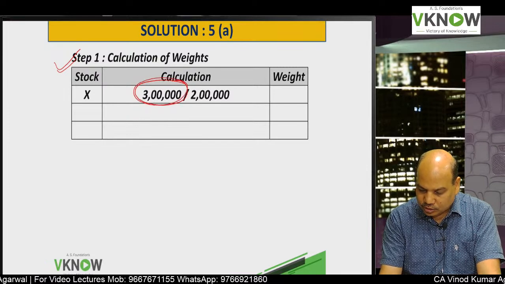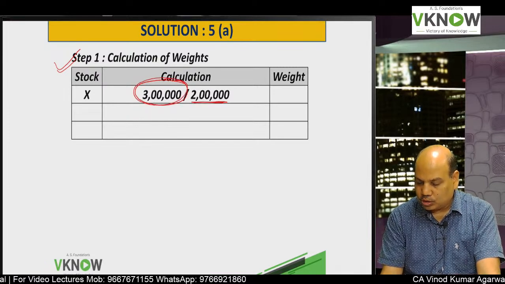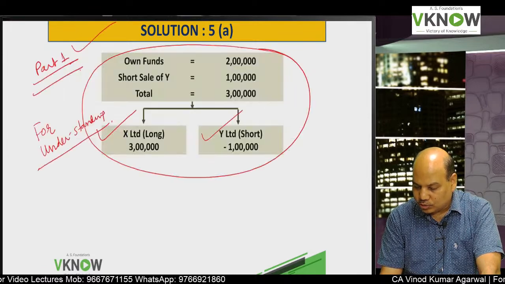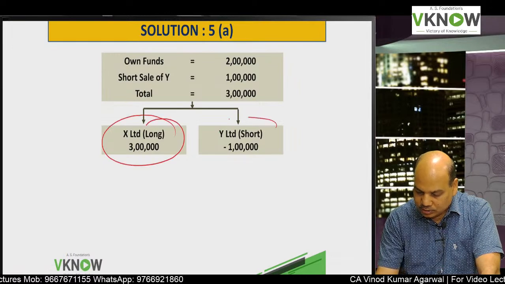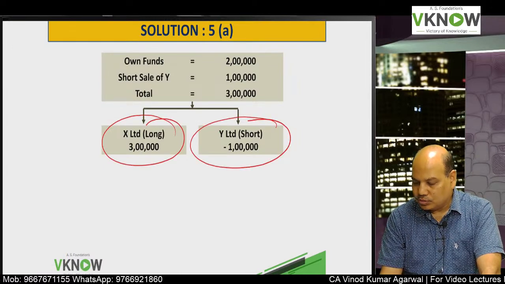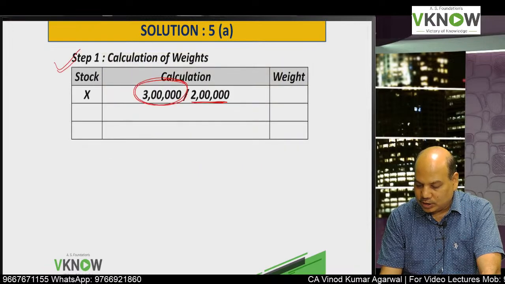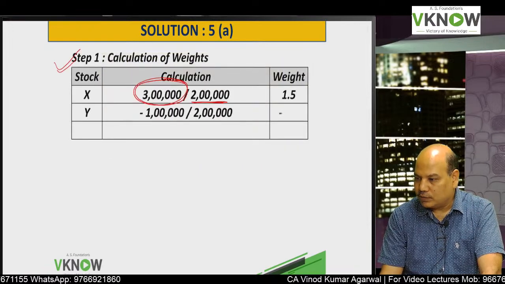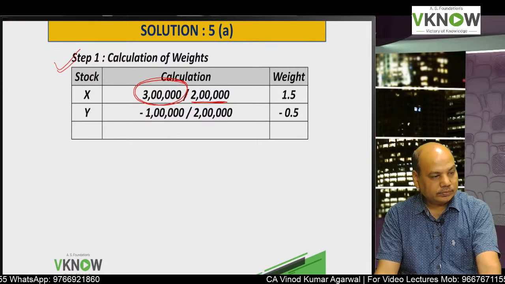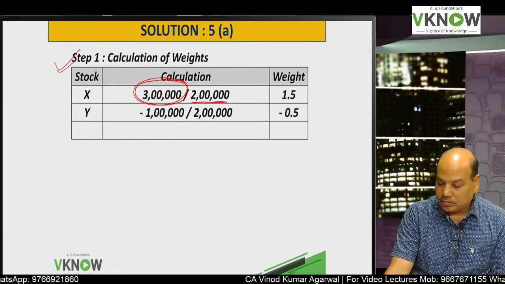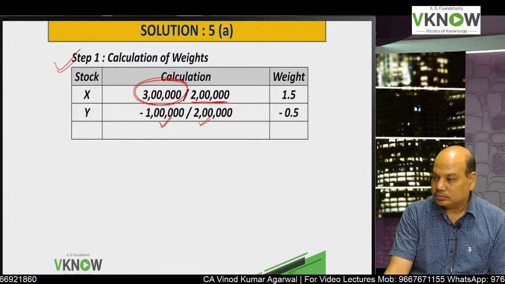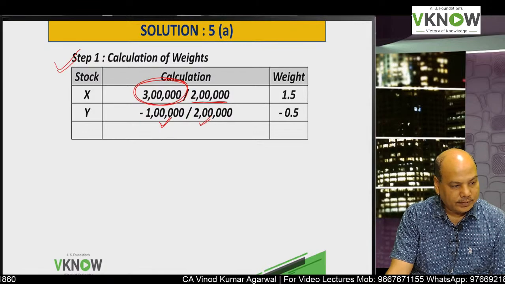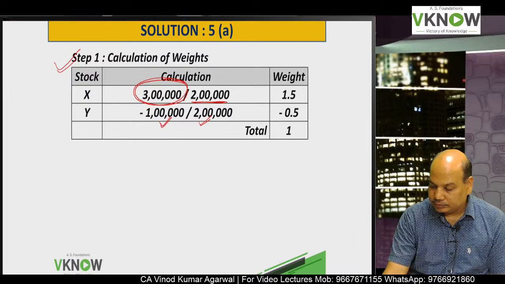Amount invested in stock X is 3 lakh and the total is 2 lakh. Sir, how is the total 2 lakh? 3 lakh minus 1 lakh is 2 lakh. The total in the denominator will be 2 lakh. So the weight is 1.5, and for Y the weight will be minus 1 lakh divided by 2 lakh, that is minus 0.5. So the student had given the right answer. Total should be 1.